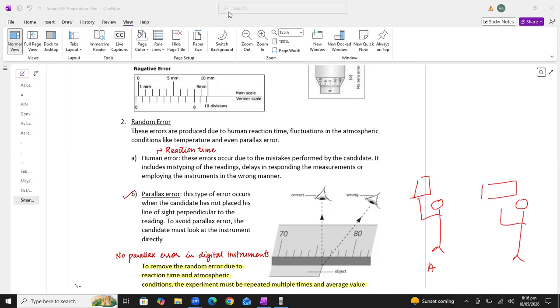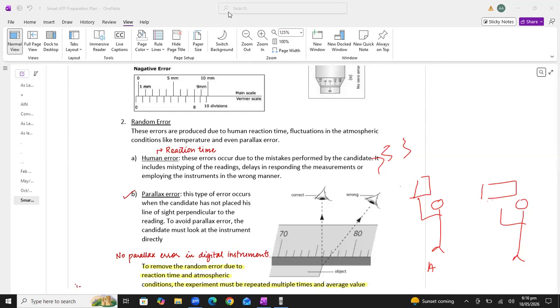As observer A fires the pistol, observer B will see the flash and start the stopwatch, but it might be possible he takes some time to react to the flash of light, so he will take a few seconds, then he will start the stopwatch. So it means there is a few second gap.